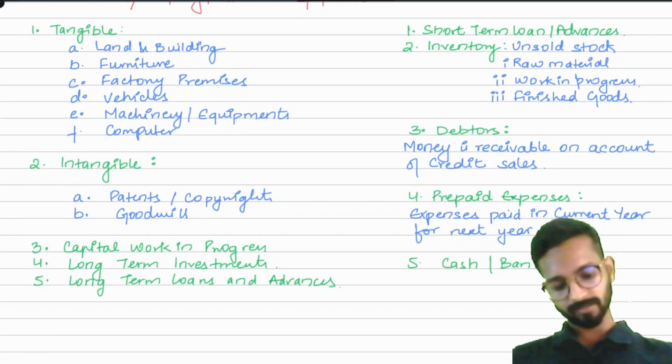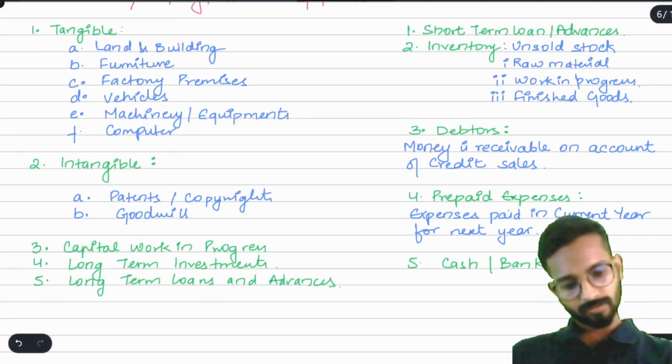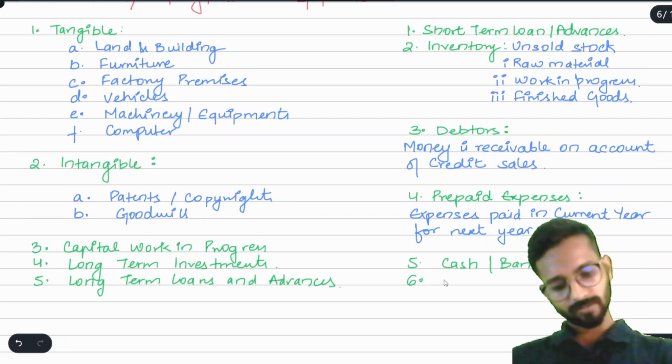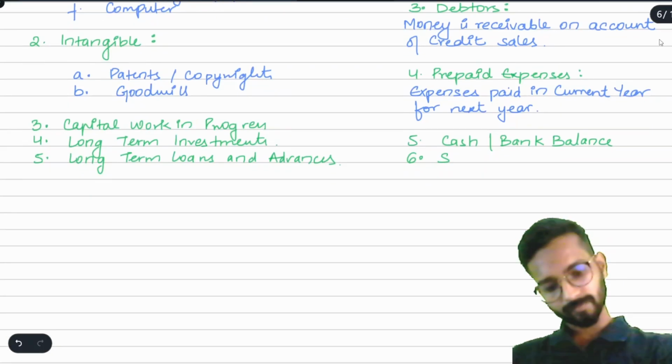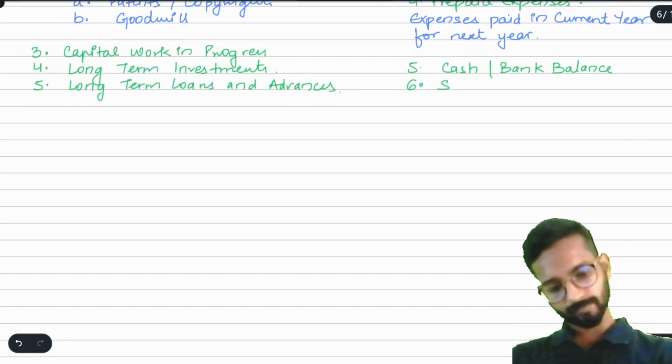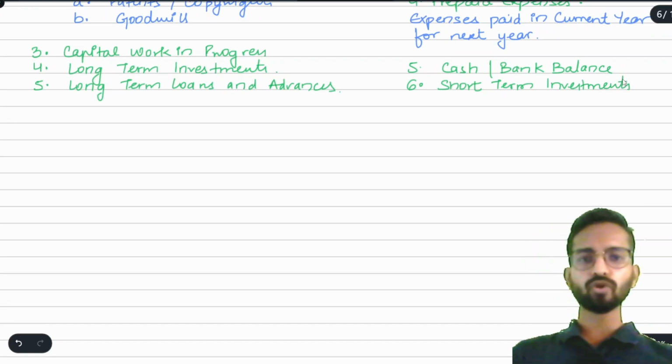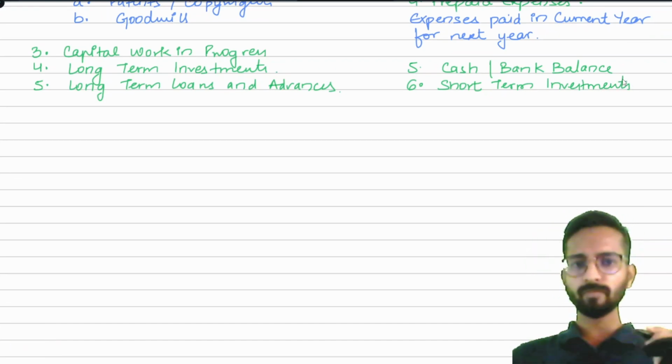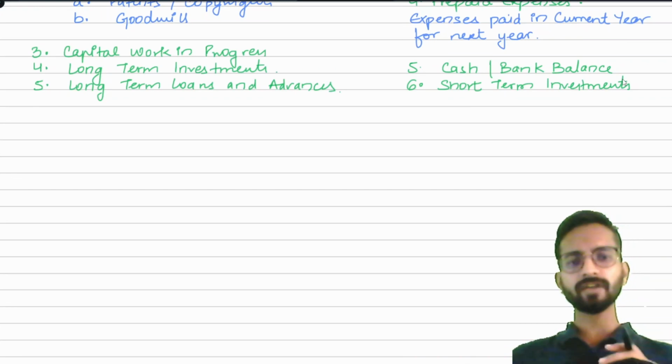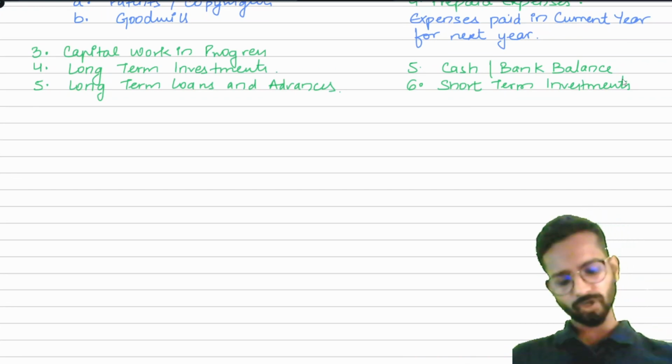After this we can write here point number 6 as short term investment. Suppose I have purchased some land or building for 2 or 3 months because I got news that the land rates will be on hike. It will increase. To make a short term profit, I am investing the money somewhere. It will become my short term investment.